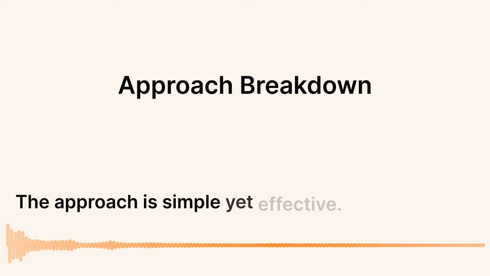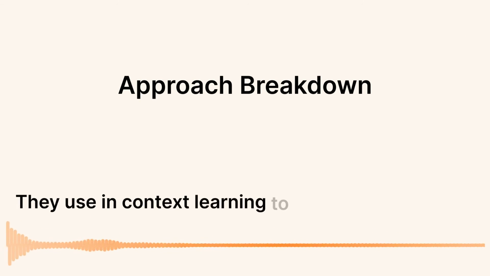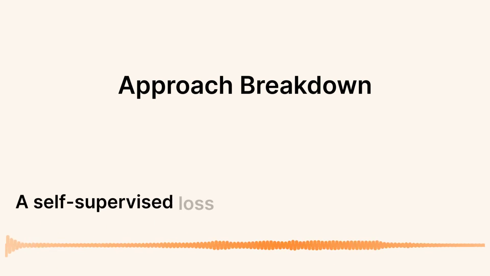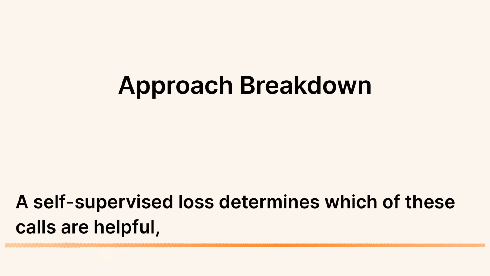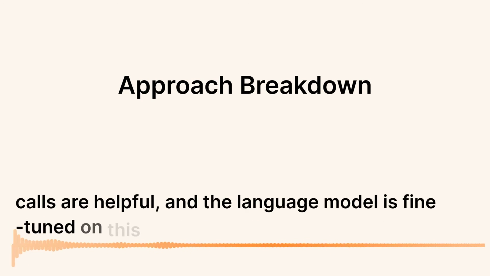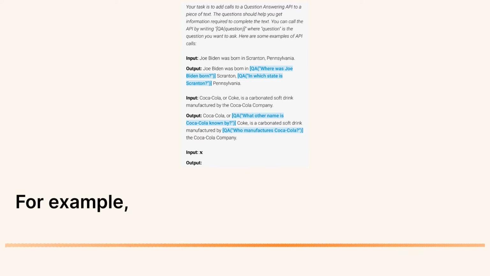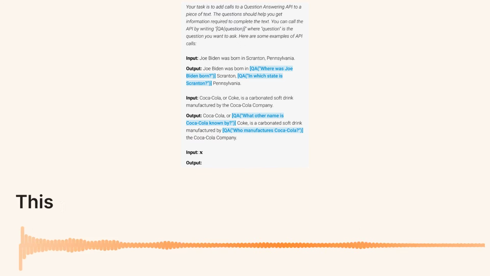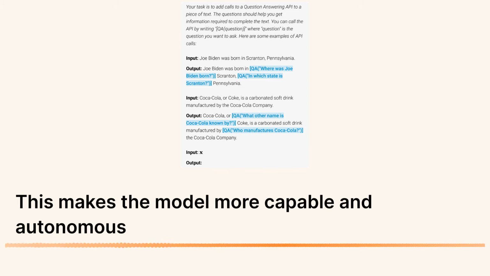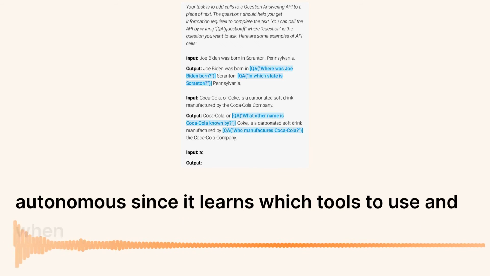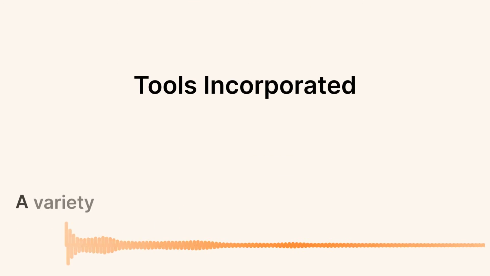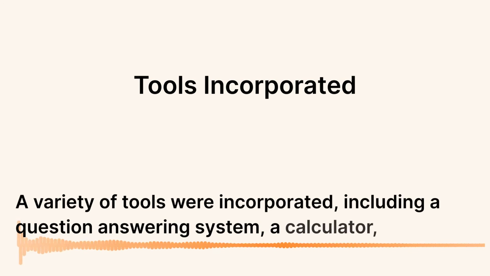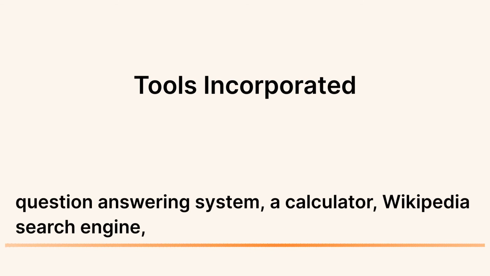The approach is simple yet effective. They use in-context learning to generate datasets annotated with potential API calls. A self-supervised loss determines which of these calls are helpful, and the language model is fine-tuned on this filtered dataset. For example, the model uses a prompt to generate API calls for a question-answering tool. This makes the model more capable and autonomous since it learns which tools to use and when based on its own feedback. A variety of tools were incorporated, including a question-answering system, a calculator, a Wikipedia search engine, a machine